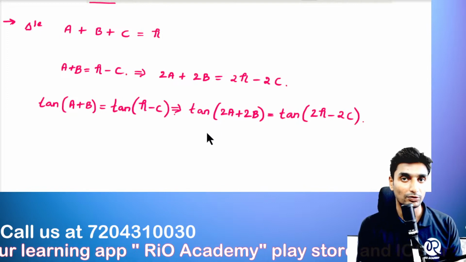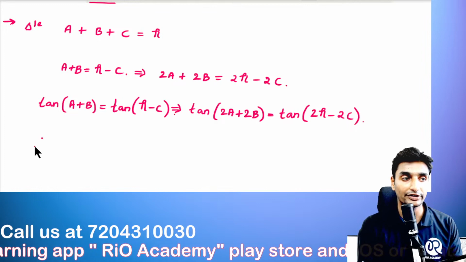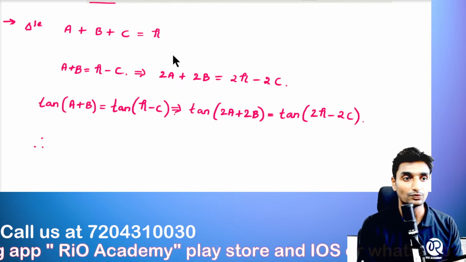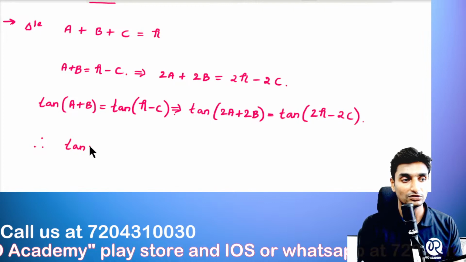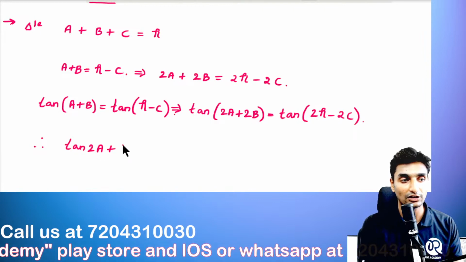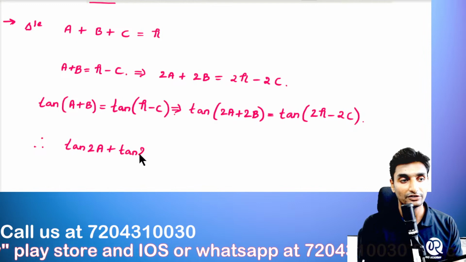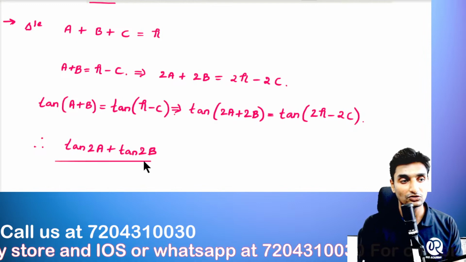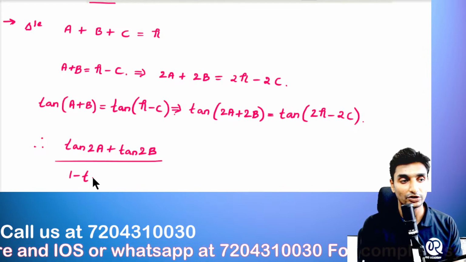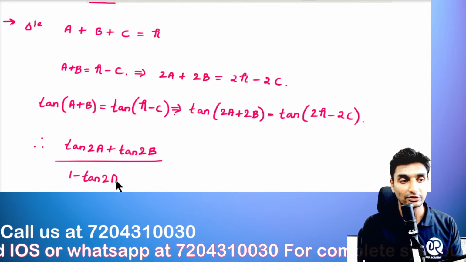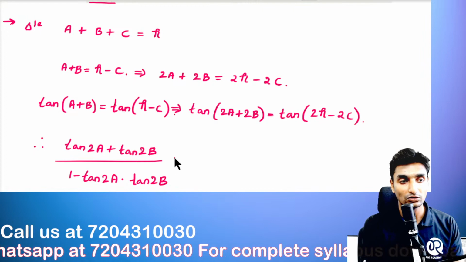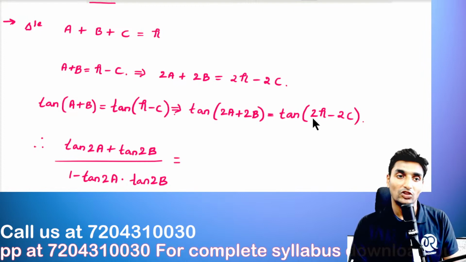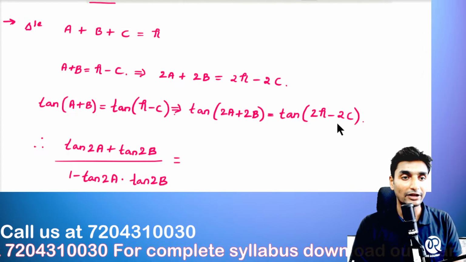We know the tan a plus b formula. According to that formula, we solve the next step. Okay, so tan of a plus b is given by tan of 2a plus tan of 2b, whole divided by 1 minus tan of 2a into tan of 2b. Okay, and then on the right hand side, look here guys, tan of 2 pi minus 2c.